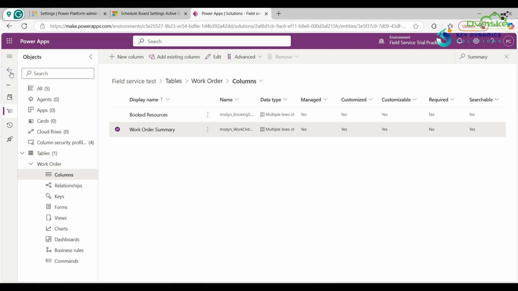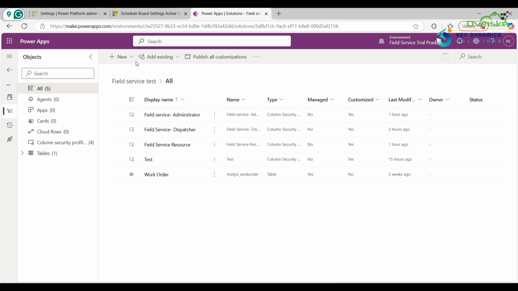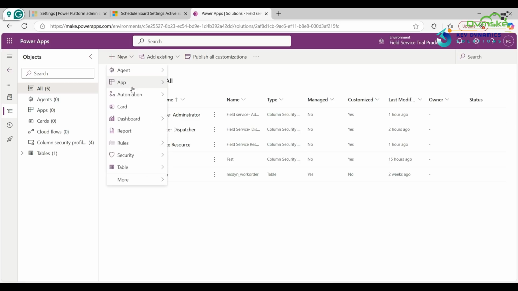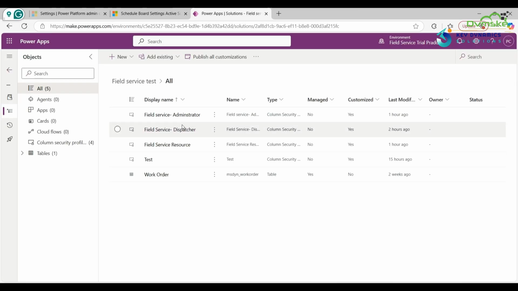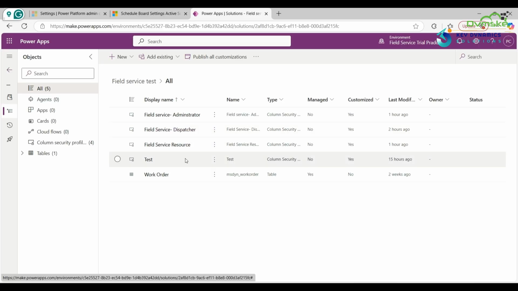First go back. Now click on the plus New drop-down, then go to Security and click on Column security profile. Here you will give the name of the new field security profile, but I have already created them. Now go back. As you can see, I have created these three field security profiles. In this one, the Field Service administrator can create, view or edit the summary field.